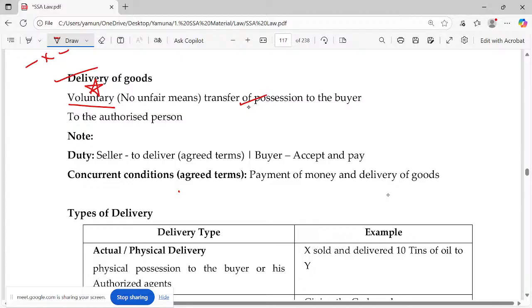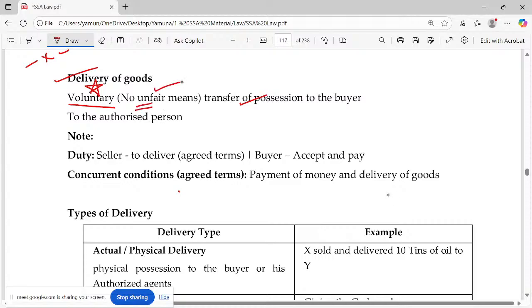So who has to do this act? It's an act of delivery. Who has to do this act? The seller to the buyer. Actually, seller means the person may not be the owner, but the owner might have authorized, right? So he will become the person who has to deliver the goods.